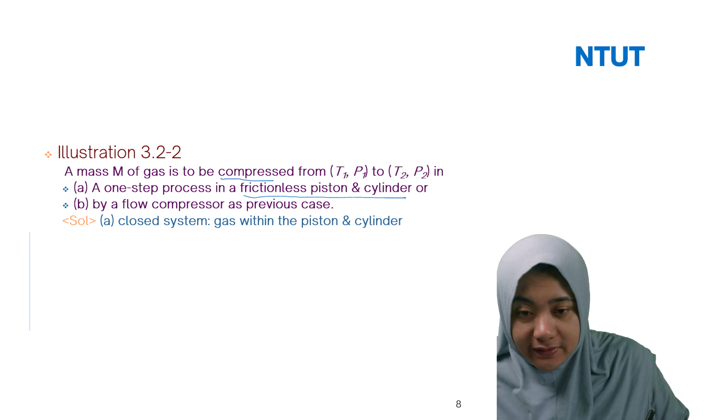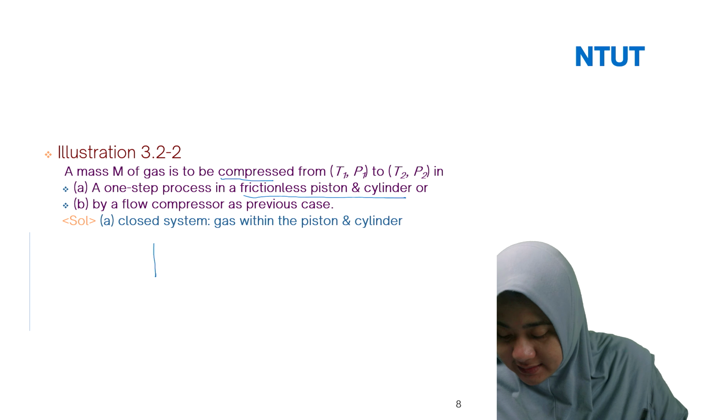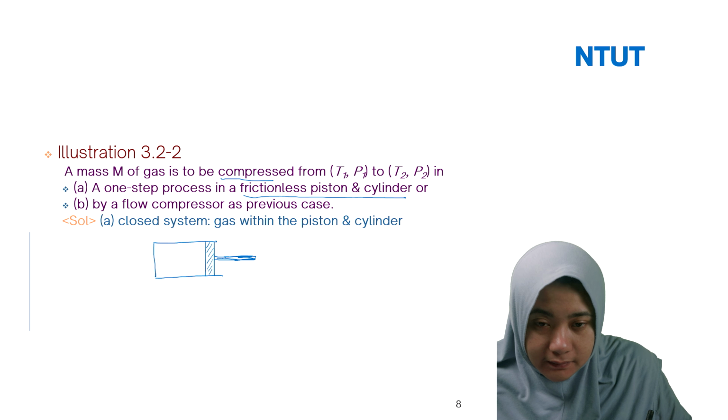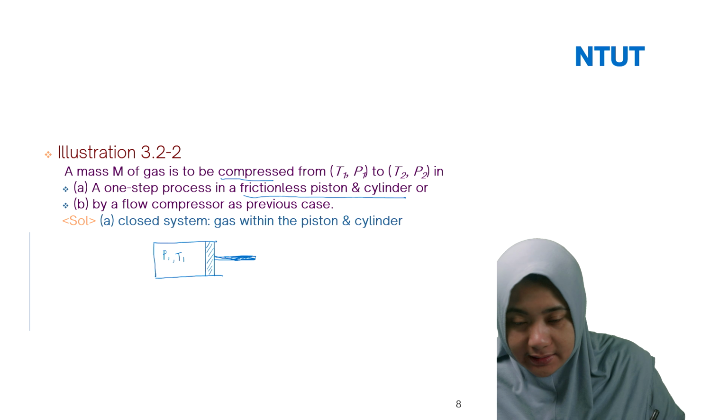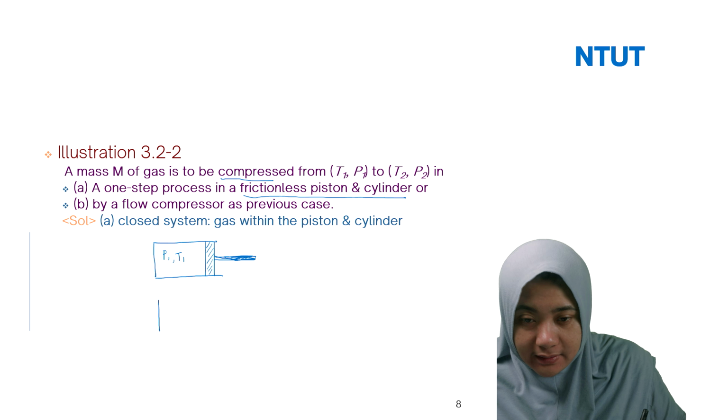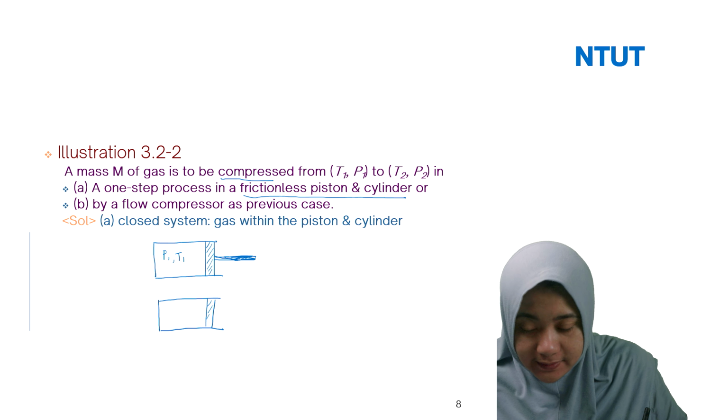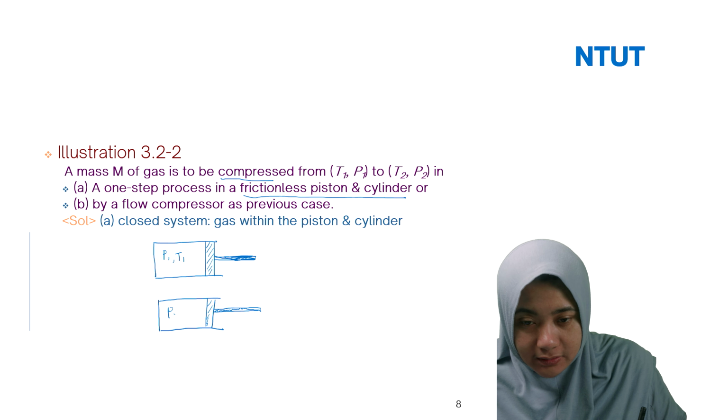So you have the closed system. The closed system must have a piston like this. So this is the rod of the piston. You have P1, T1 here, and on the other side we have another kind of piston, and the same here I have P2 and T2.